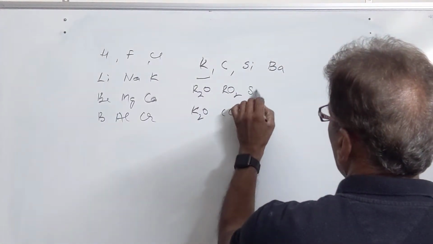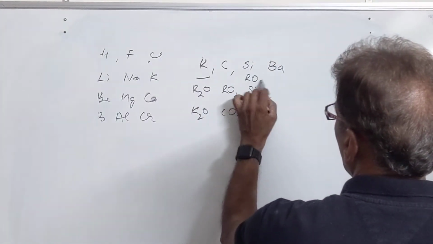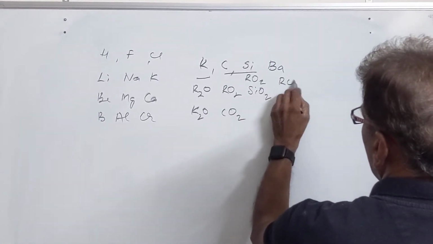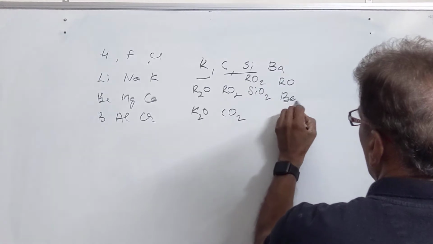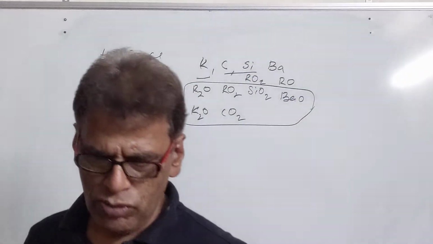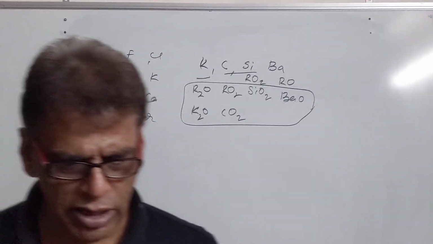In this case we have the SiO2 formula, that was RO2 again. They belong to the same family. In this family we were having the formula RO, so its formula will be BaO. So these are the oxides of these elements which are formed on the basis of the Mendeleev table.